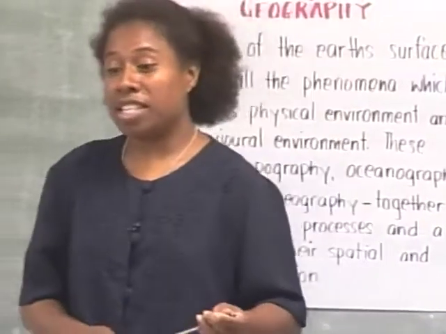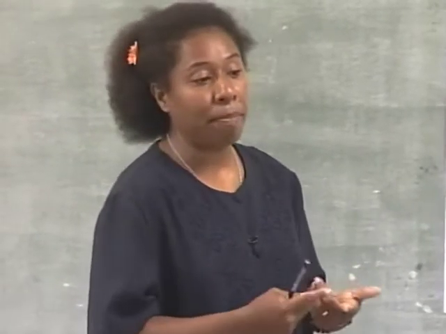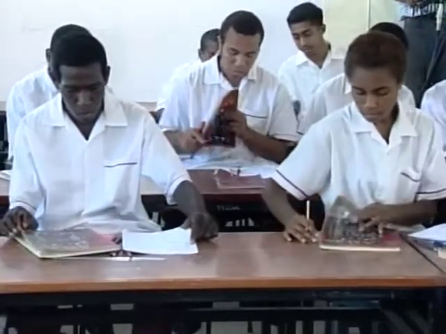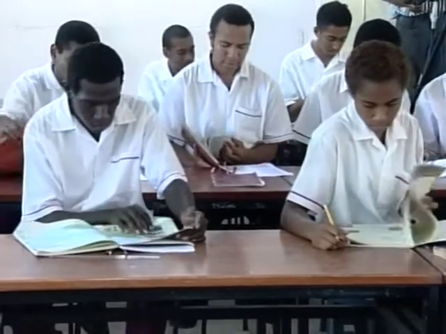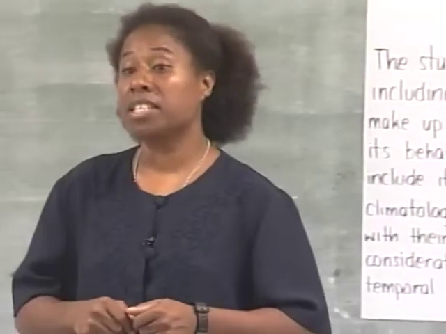You can make note of this now into your exercise book, or you can write on the handouts that have been distributed. We will need to use the Atlas map of Papua New Guinea on page 11 and page 12. So if you can turn to page 11 and 12, double check. It should be titled The Map of Papua New Guinea. Sorry, page 10 and 11, the map of Papua New Guinea. That's the map that we're going to be needing for completion of some tasks or activities.